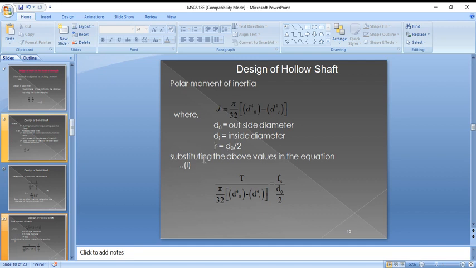Substituting the above values in the equation, that is T by pi by 32 into dO power 4 minus di power 4 equal to tau by dO by 2.